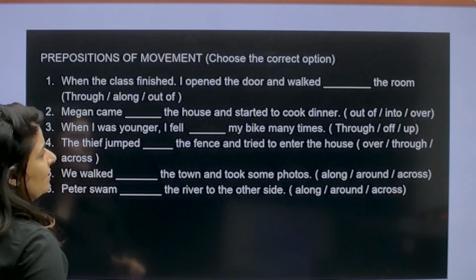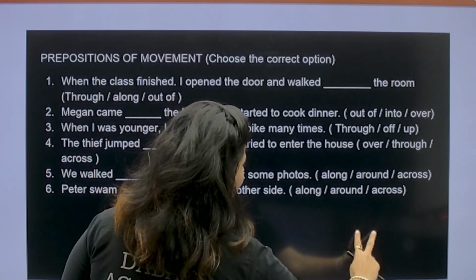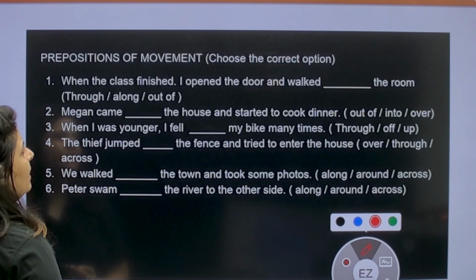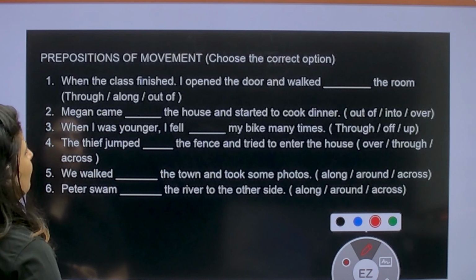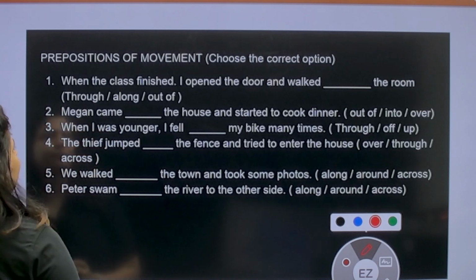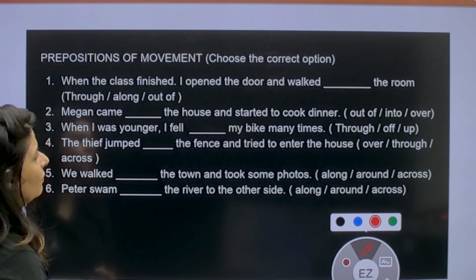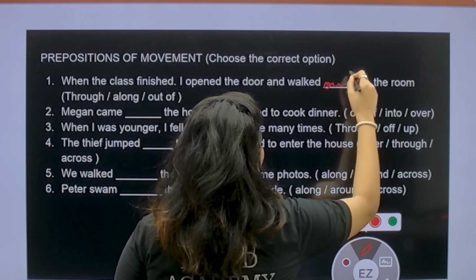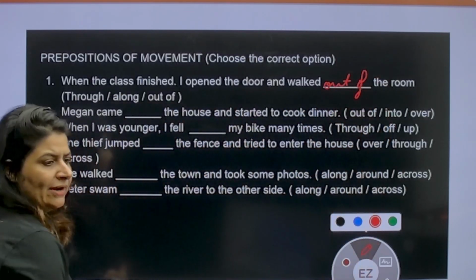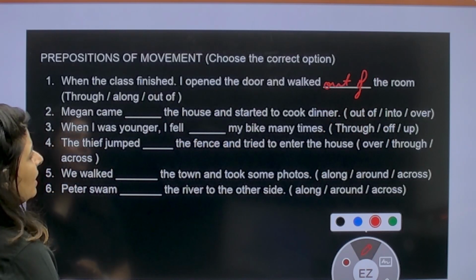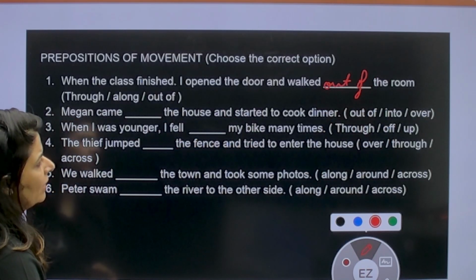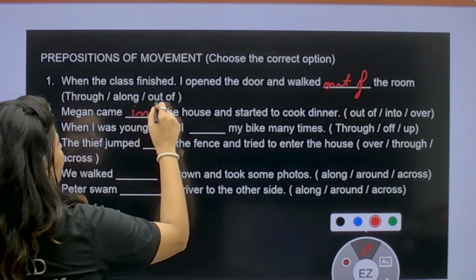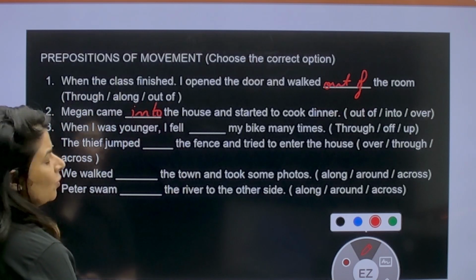Moving on, try doing this simple exercise based on prepositions of movement. Options are given to you. First one, when the class finished, I opened the door and walked dash the room. What will you write? Through the room, along the room, out of the room. I opened the door and walked out of the room. क्लास खत्म होने के बाद तो क्लास से बाहर जाते हैं ना, and walked out of the room. Megan came dash the house and started to cook dinner. Megan came into the house. घर के अंदर आई. Into the house and started to cook dinner.